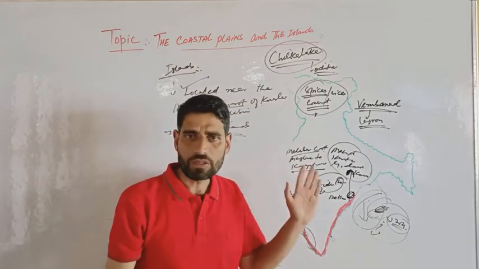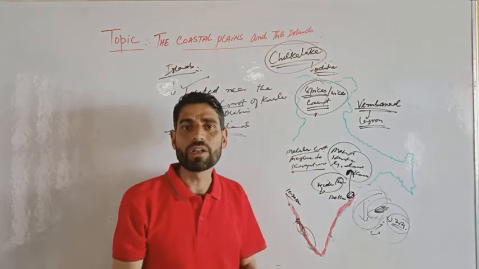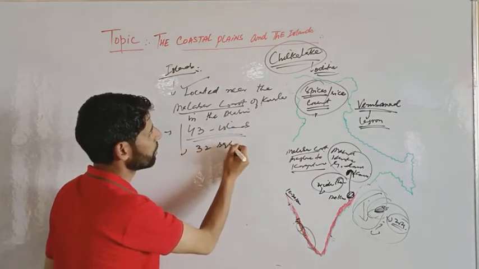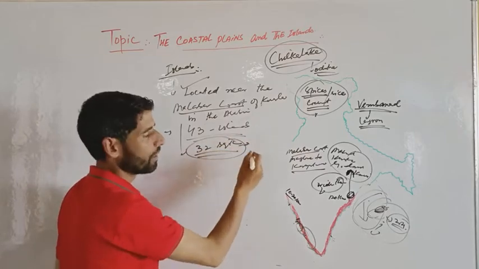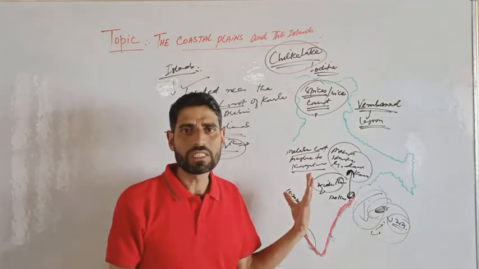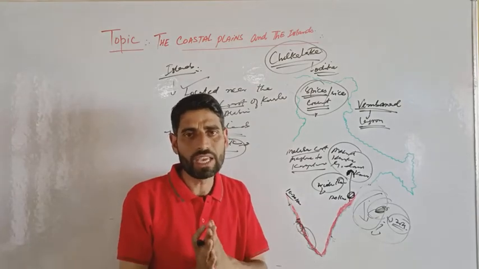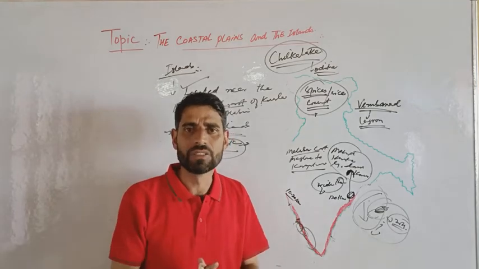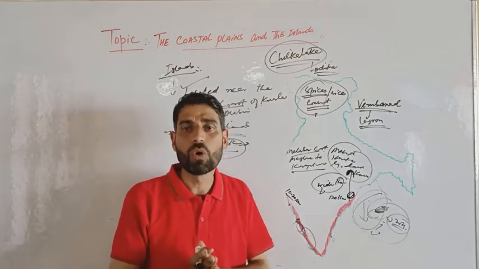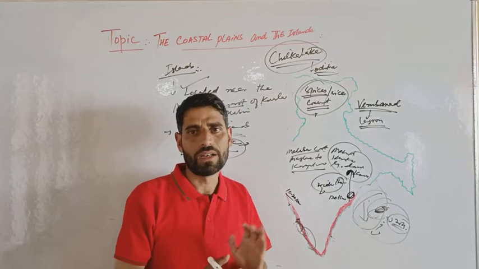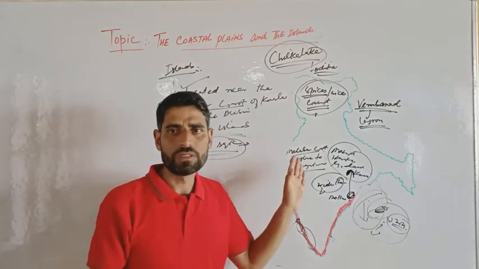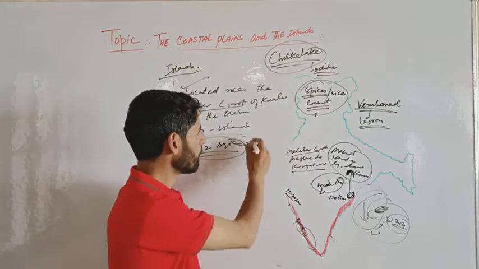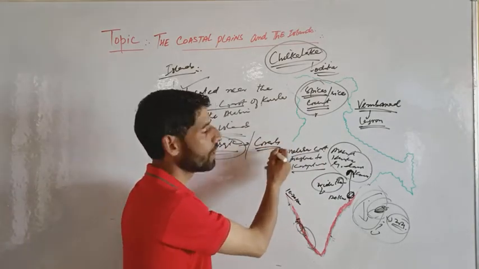These islands cover an area of 32 square kilometers in total. As we know, these islands are formed by coral. They are formed from corals, and we find a variety of flora and fauna.